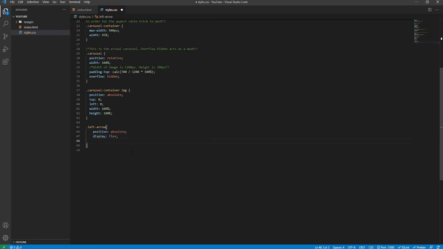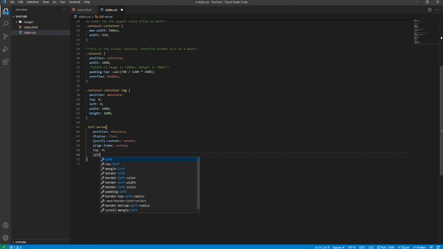This allows us to center the chevron both horizontally and vertically in this left arrow, which will essentially act as a column, which is 100% the height of the carousel. And as I said before, we will center it on both axes and align items to center it, in this instance vertically. And again, we'll say top 0, left 0, because this is a left column, so we want it to match with the left of the carousel. Its height, as I said before, matches the height of the carousel.